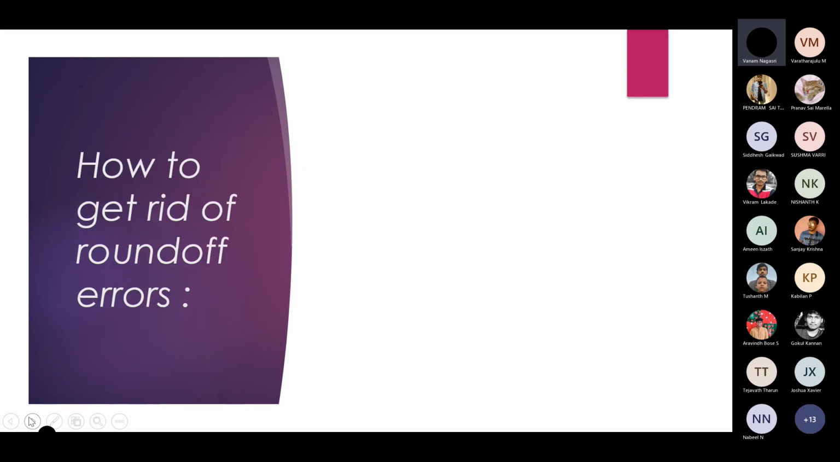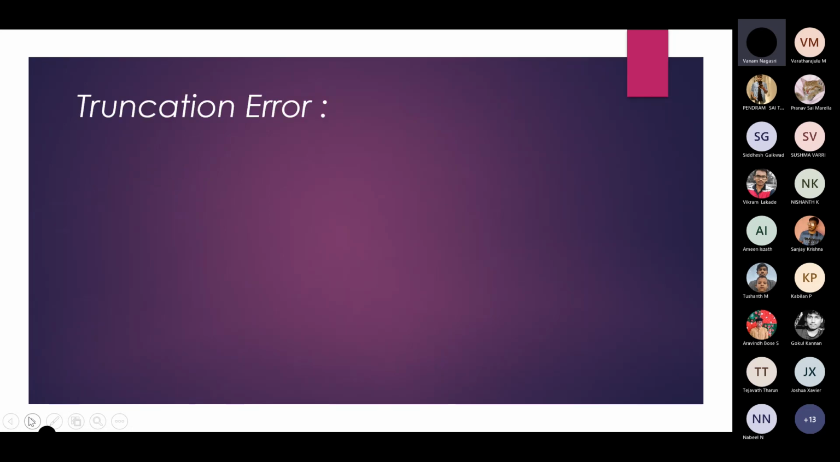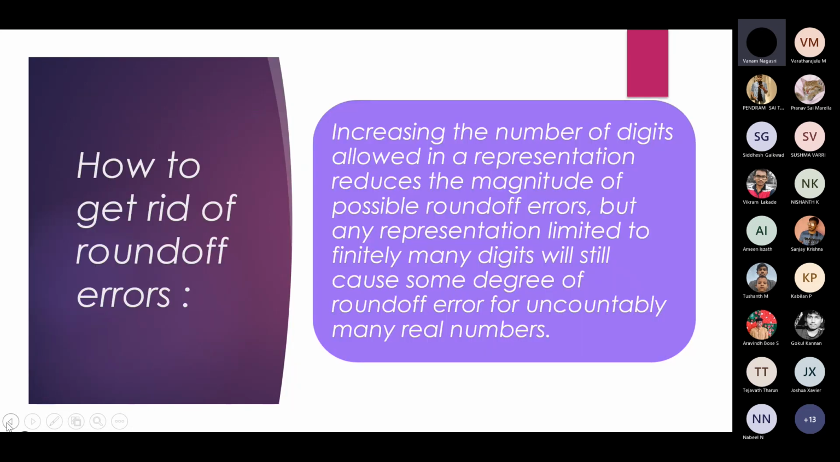We can reduce round-off errors by increasing the number of digits allowed in a representation, which reduces the magnitude of possible round-off errors. But any representation limited to finitely many digits will still cause some degree of round-off error because of the uncountability of many real numbers.